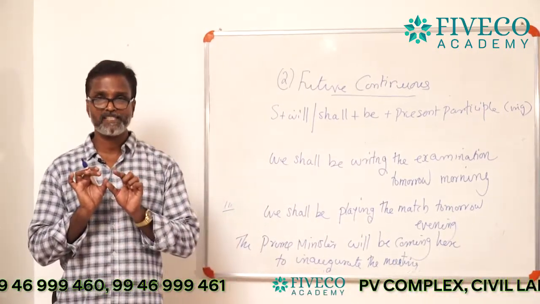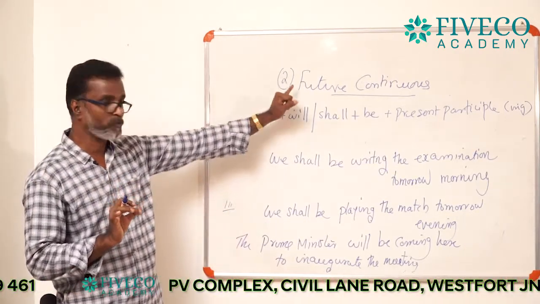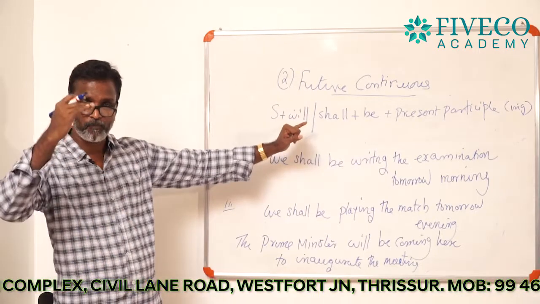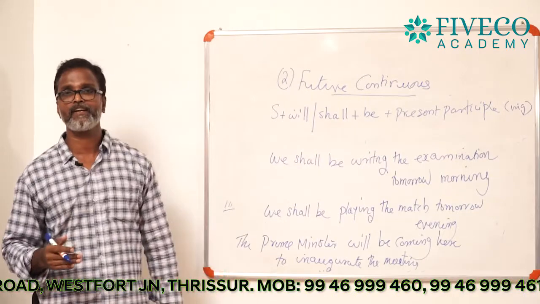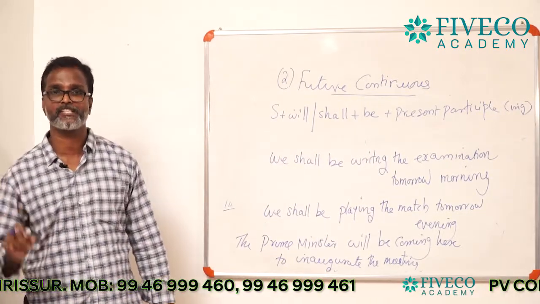You can express only two kinds of actions in future continuous. The first one, a progressive action in future, and the second one, to express what? To express an official decision.